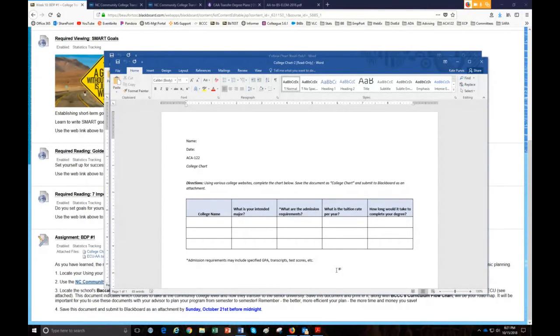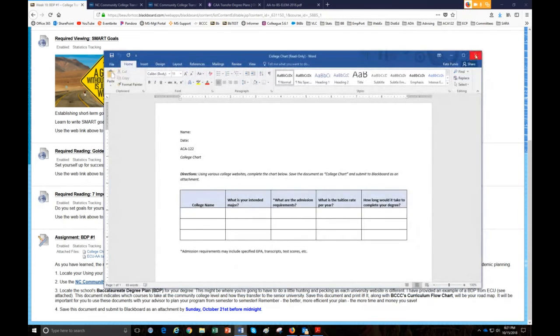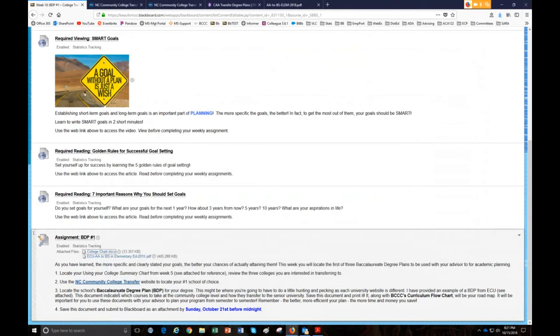So you have your idea of the career that you want. You've researched that career, and you've determined what type of education is required. And then you've done some research. You found some colleges that actually offer those degrees. And so you came up with 3 of your top picks here. So using those 3 colleges, we're going to dig a little bit deeper, and we're going to actually find out what it would take to transfer from Beaufort with an associate's degree to earn a bachelor's degree in your major.